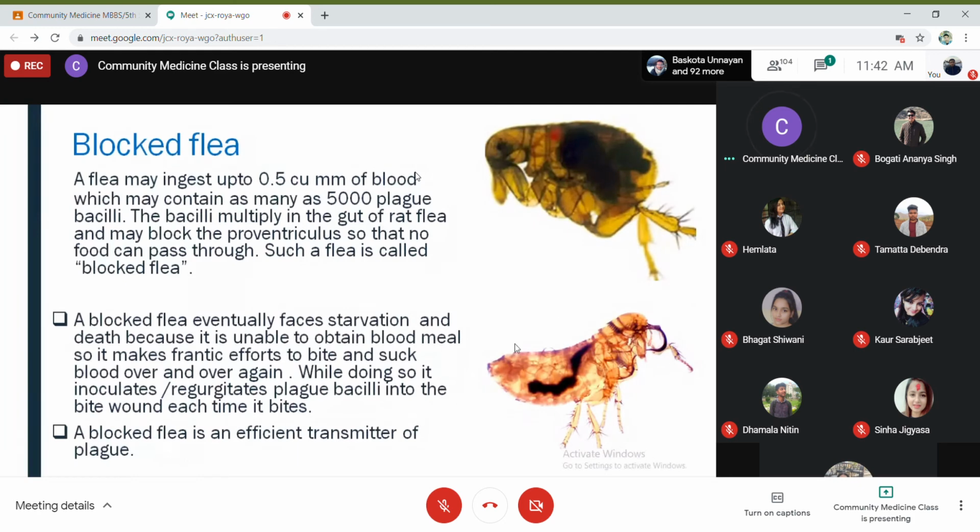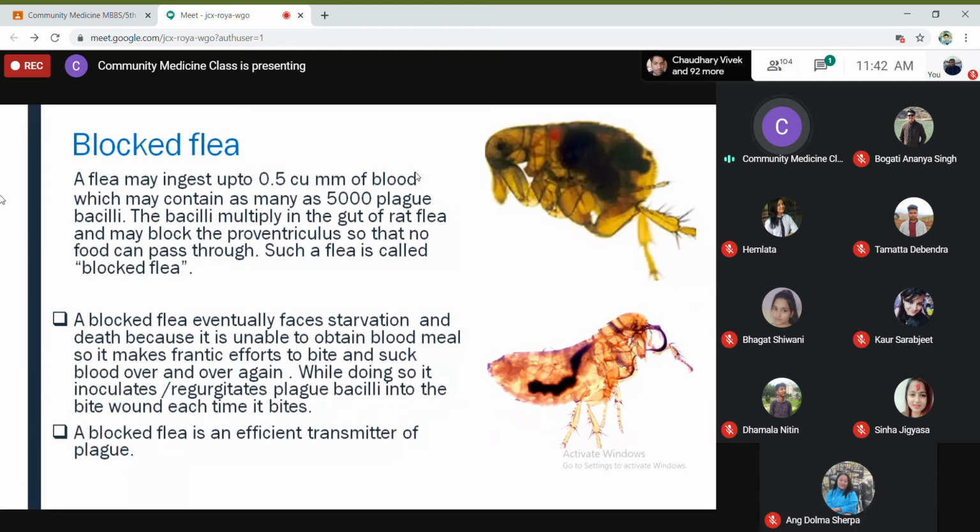So blocked flea. What do you mean by blocked flea? A flea may ingest up to, as I told you, 0.5 cubic millimeter of blood, which may contain as many as 5,000 plague bacilli. The bacilli multiply in the gut of the rat flea and may block the proventriculus so that no food can pass through it. Such a flea is called a blocked flea. So the proventriculus is a valve which connects the esophagus with the midgut of the flea. It automatically opens and closes while feeding.